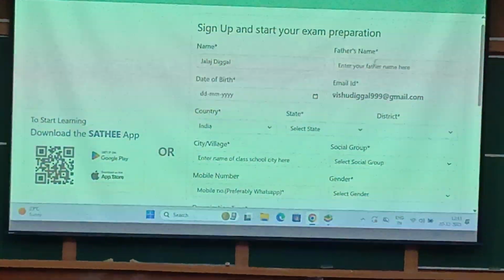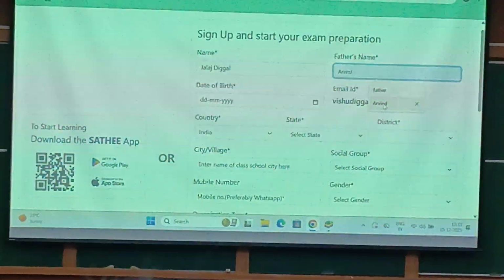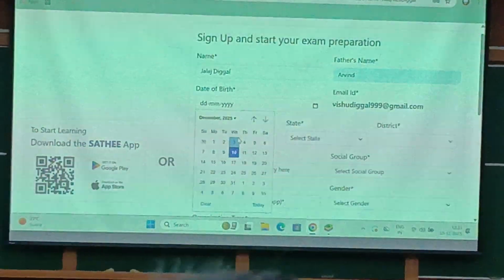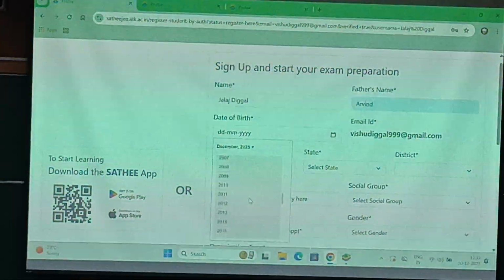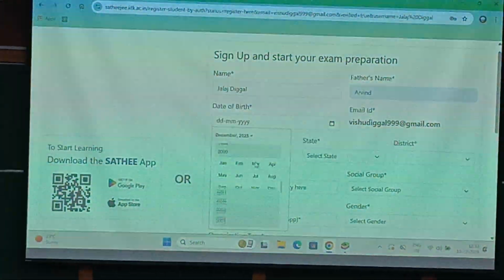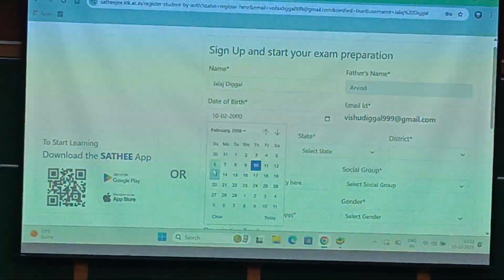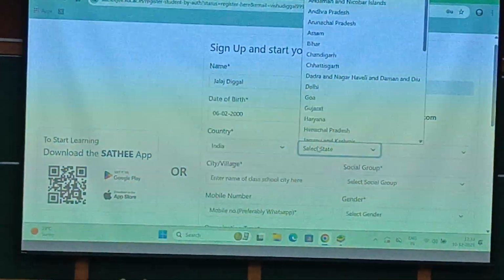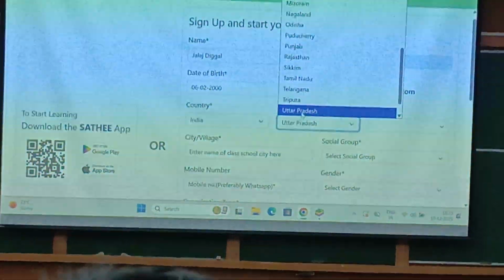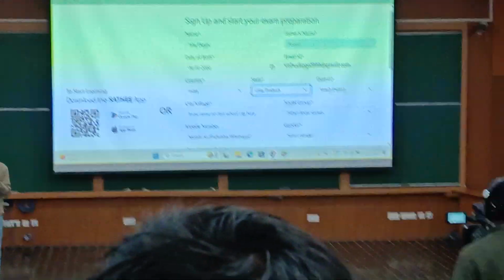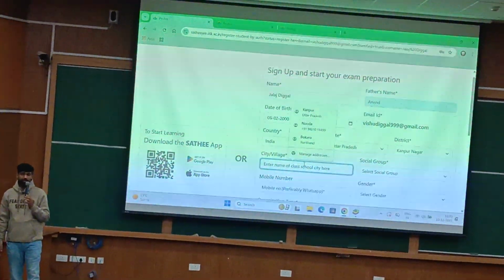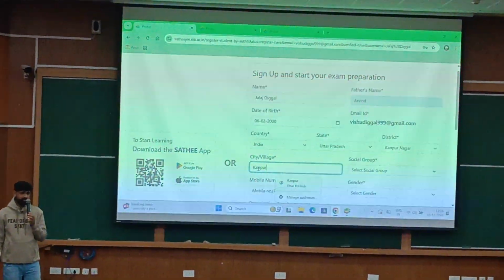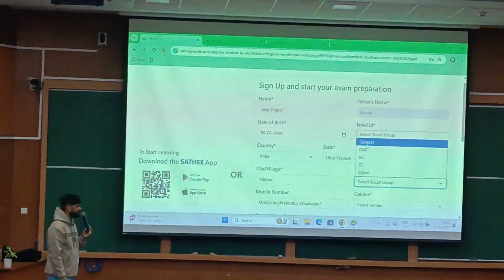Now in this, you must know how you can fill in these credentials. First of all, you will enter your name, then your father's name, then your date of birth, your email ID. Then next you can move on to the country part. Then the city or village you belong to, and after that you can put your phone number, then your gender, and lastly, if you scroll down, you can move on to the school section.